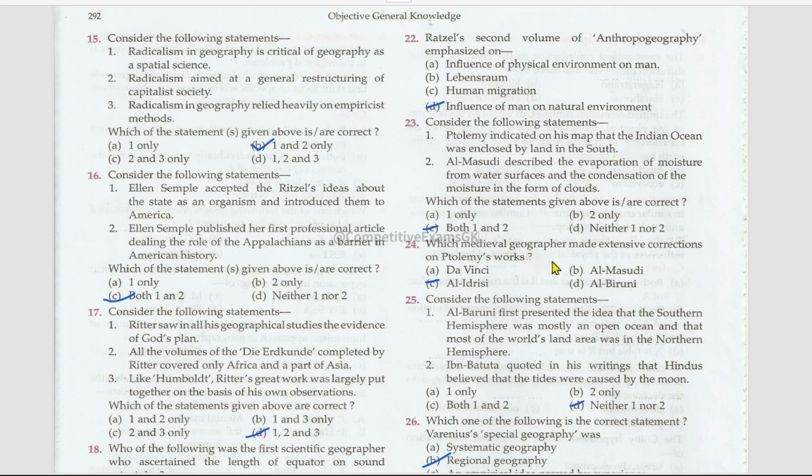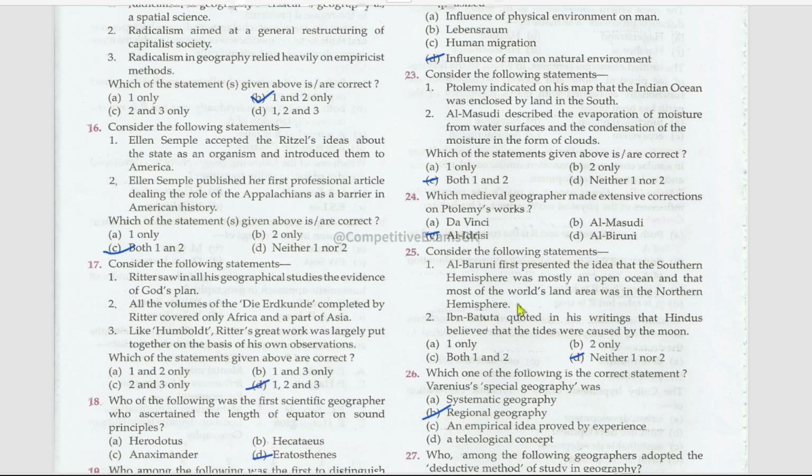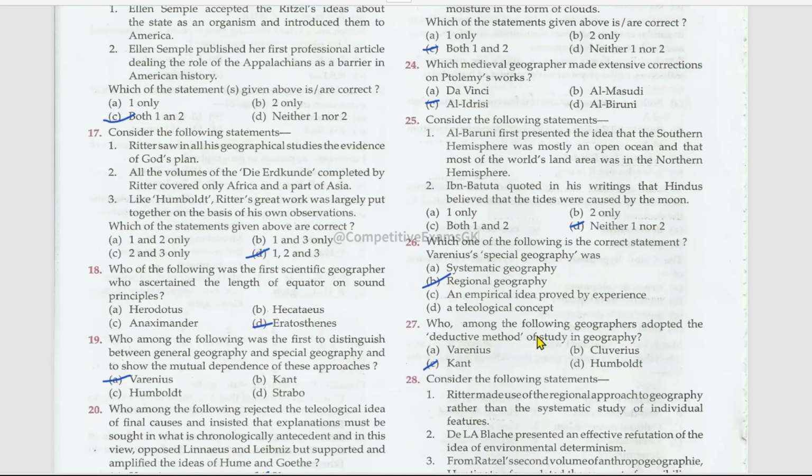Which medieval geographer made extensive corrections of Ptolemy's work? Al-Idrisi. Consider the following statements. Al-Biruni first presented the idea that the southern hemisphere was mostly an open ocean and that most of the world's land area was in the northern hemisphere. False. Ibn Battuta quoted in his writings that Hindus believed that the tides were caused by the moon. No, false. Neither of the statements is correct.